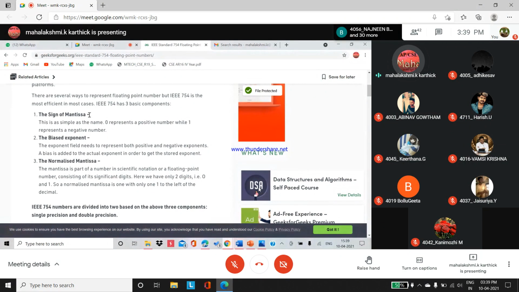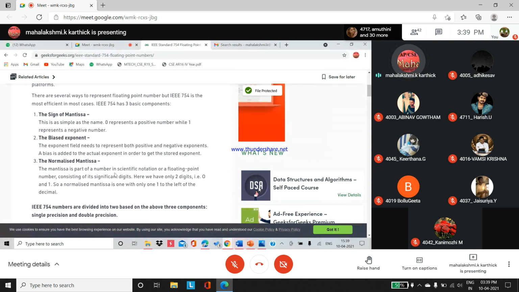This is a sign of mantissa. Bias exponent: the exponent field needs to represent both positive and negative exponents. So the bias is added to the actual exponent in order to get the stored exponent. What is the real exponent? What is the stored exponent now? According to single precision, what is the bias value? Double precision, what is the bias?